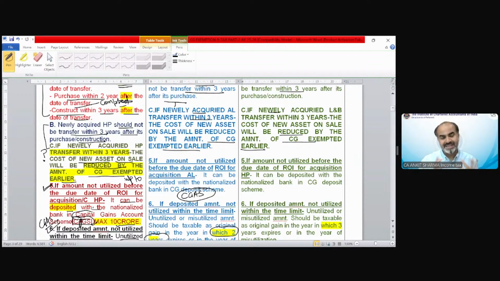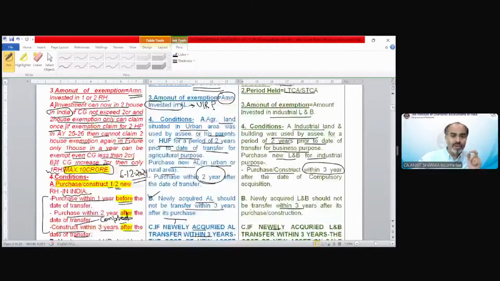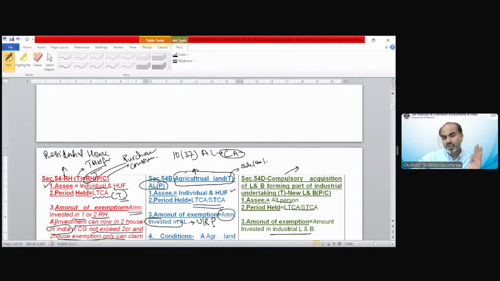So you can see that after reading exemption 54, 54B and 54D is so easy to understand because most of the provisions are similar. Now the provisions are going to change. You can see there's a common thing between section 54, 54B and 54D. What is the common thing between these three sections, except point number 5 and 6?